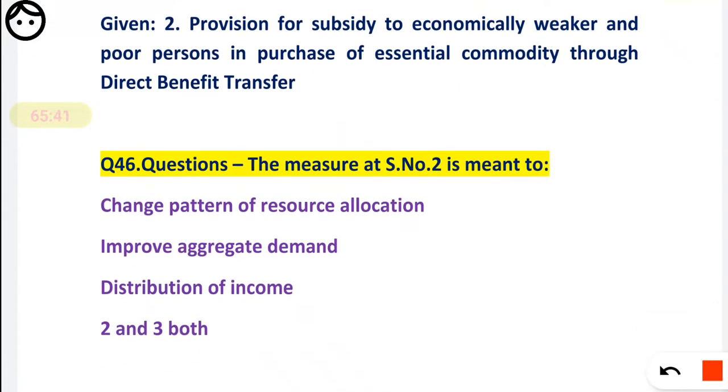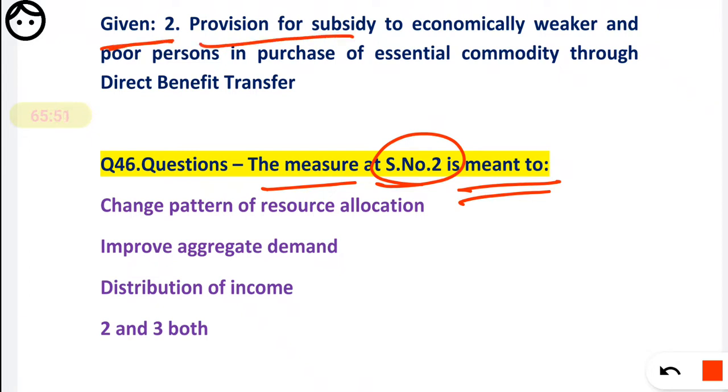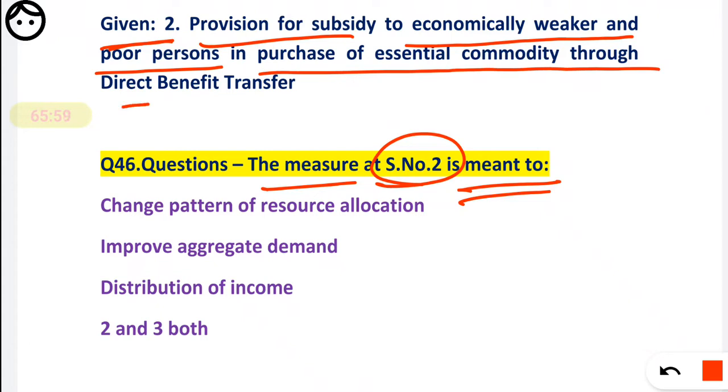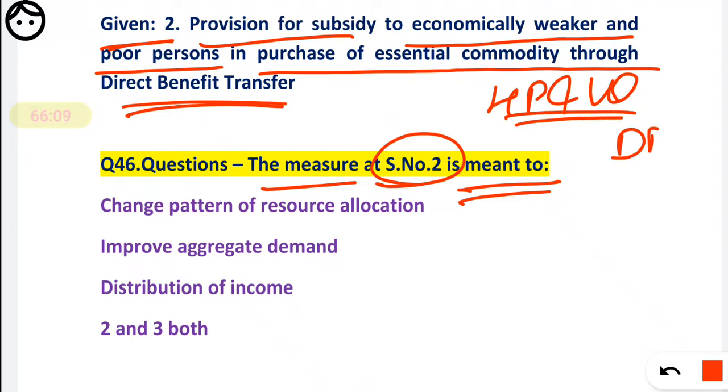Now the next question, number 46. See, the measure at serial number 2 is meant to. What do you mean by serial number 2? Provision for subsidy to the economically weaker and poor persons in purchase of essential commodities through DBT. What they have done is that the government has started helping the poor and weaker people by direct benefit transfer.